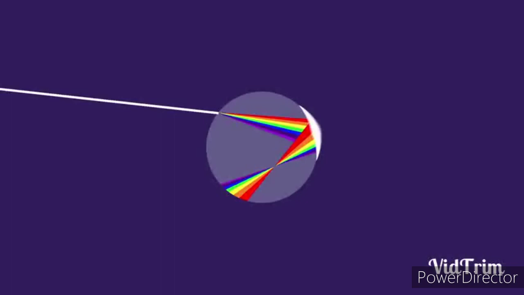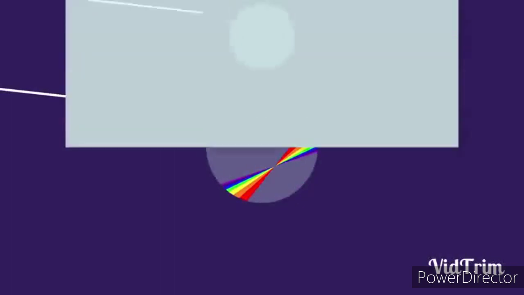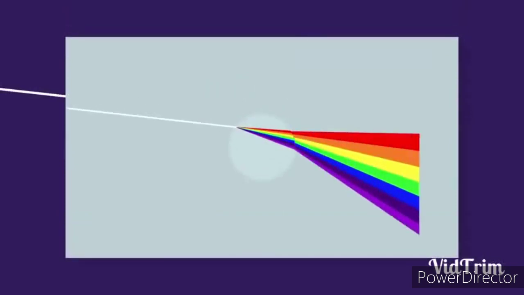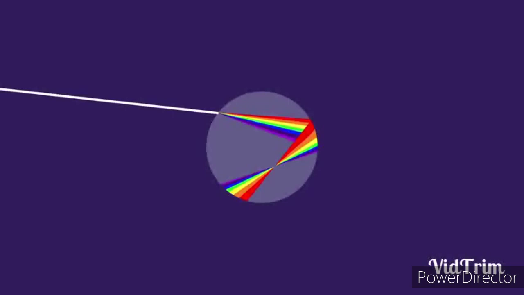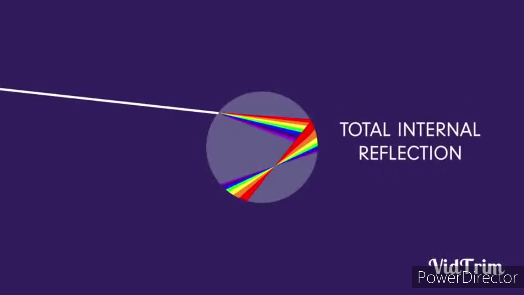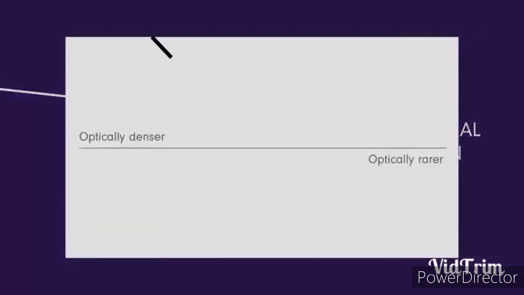So on this face there is TIR, total internal reflection. So on the first face there is refraction, then total internal reflection, and after that this light a third time will strike the face of the water droplet.